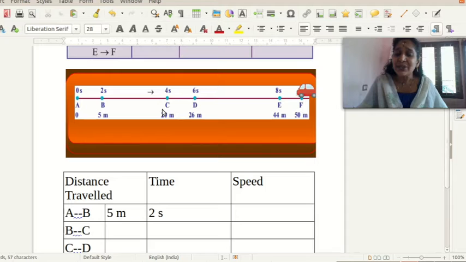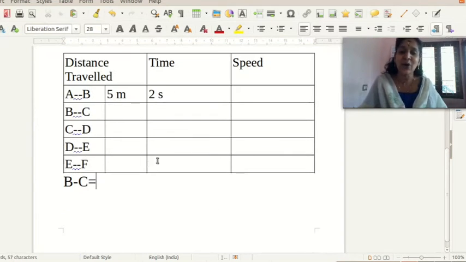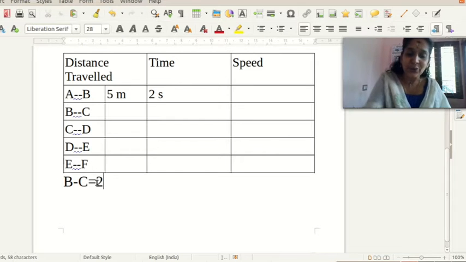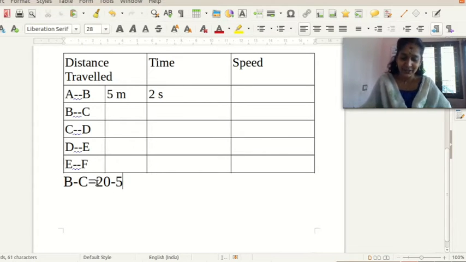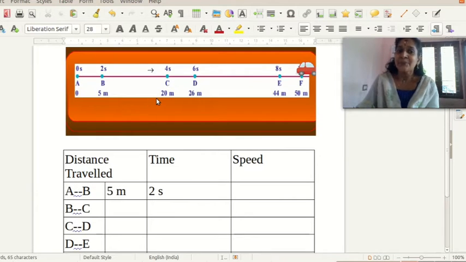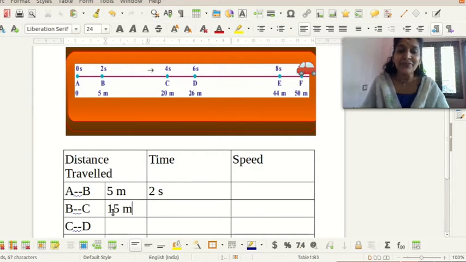While traveling from B to C, when it reached B, it had already covered 5 meters, isn't it? When it reached C, how much had it traveled? 20 meters. So to get the distance between B and C, we have to subtract 5 from 20. 20 minus 5 is equal to 15 meters. So we can write here 15 meters.